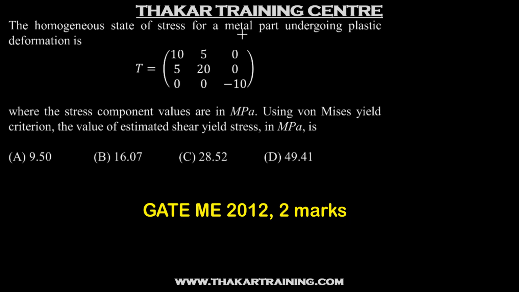The homogeneous state of stress for a metal part undergoing plastic deformation is given by this tensor. So this is a stress tensor. Here the stress component values are in megapascal. Using von Mises yield criterion, the value of estimated shear yield strength in megapascal is.